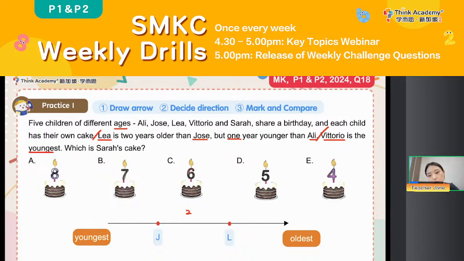Where should we draw for Ali? Where should we draw for Vittorio? Where should we draw Sarah? What is Sarah's cake? Lee is also 1 year younger than Ali, right? And Vittorio is the youngest. Our task is to see which is Sarah's cake.